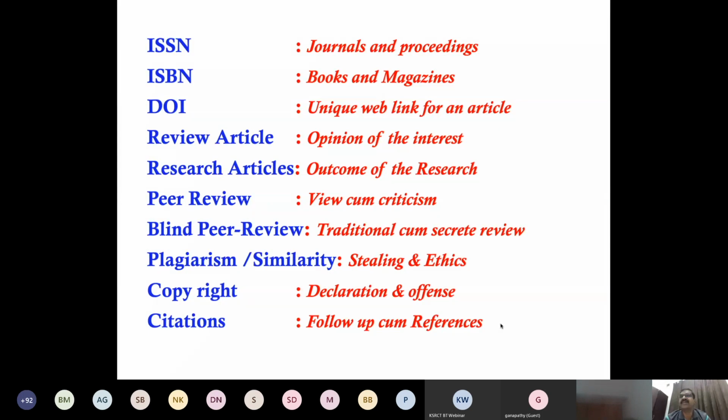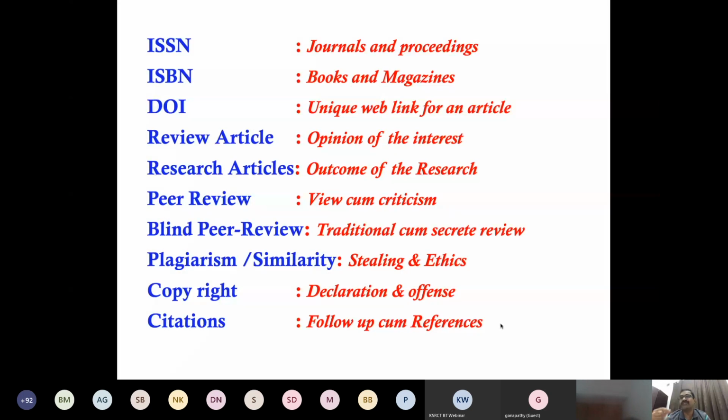Whenever you are submitting to journals, if a journal is asking for reviewers, then we have to think about whether that journal is good or not. Then plagiarism, similarity. I told you, it is stealing, an ethics issue. When we are copying from someone, we are not following ethics. So plagiarism is nothing but stealing. Then copyright declaration.